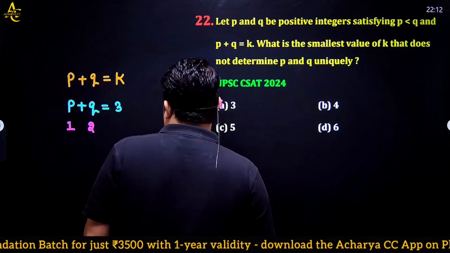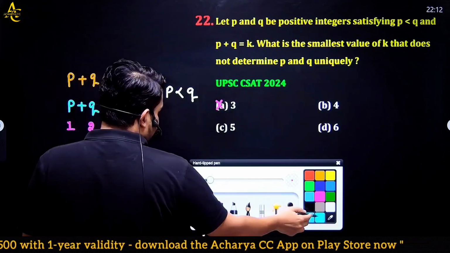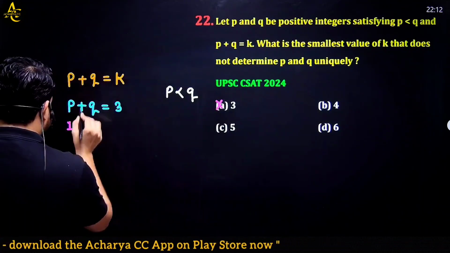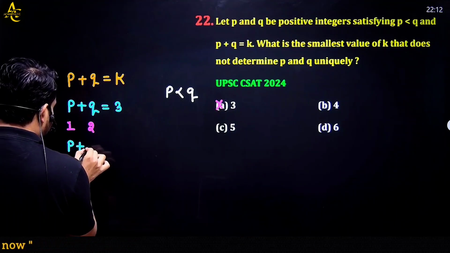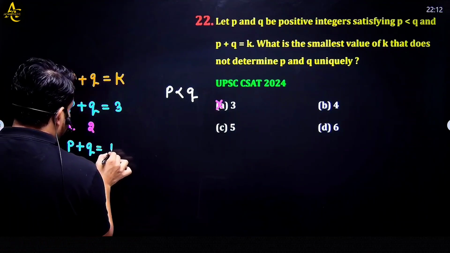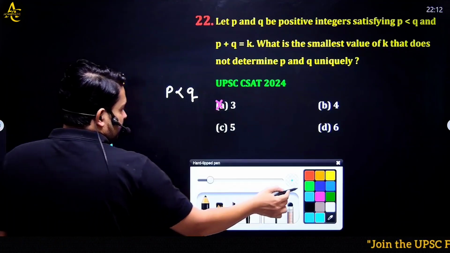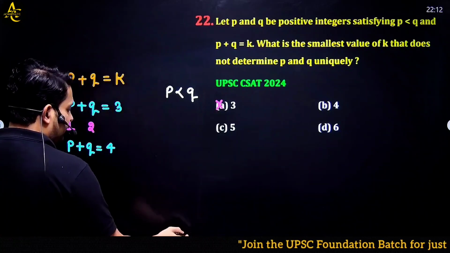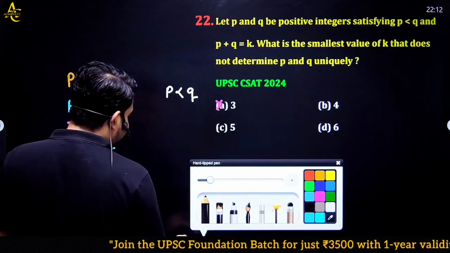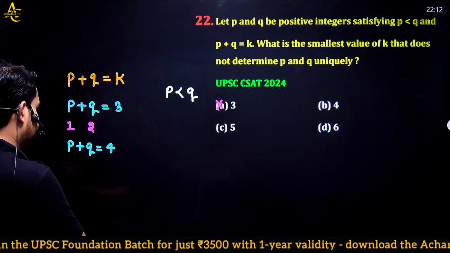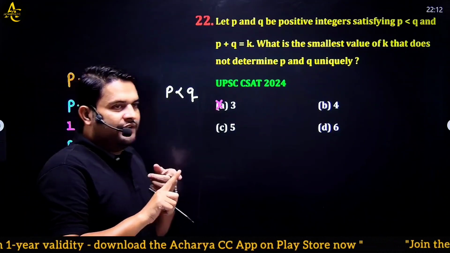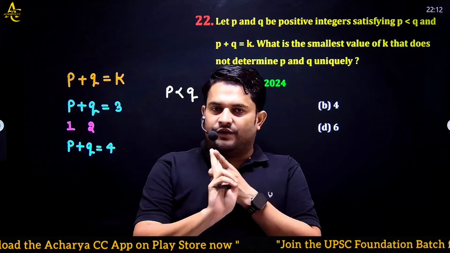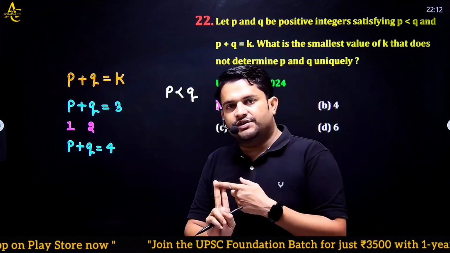If I take P plus Q equal to 4, then as P and Q are integers and their sum is 4, and you have to write P less than Q. So the sum of two numbers can be 4 in two ways, that is 1 plus 3 or 2 plus 2.